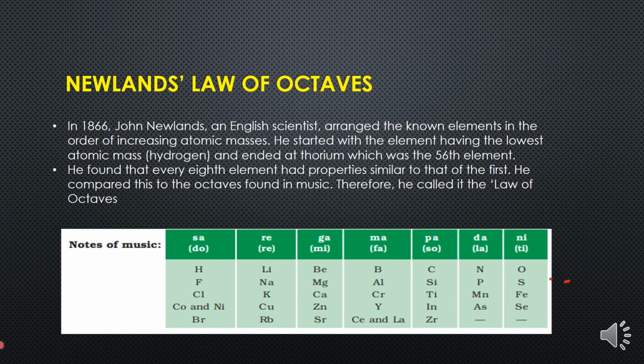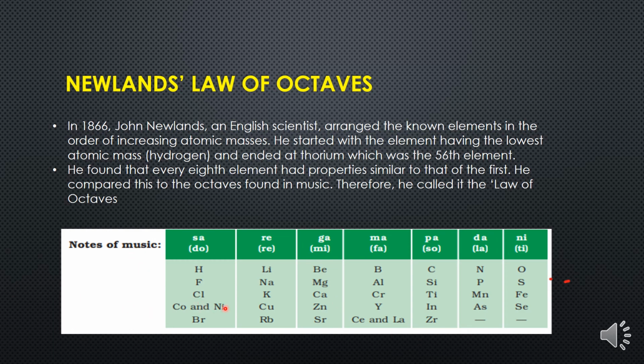And children, if you are seeing on the screen, he also fit 2 elements in one slot, and that too in one column, which have very different properties, like nickel and cobalt are put in one slot, and fluorine along with chlorine.